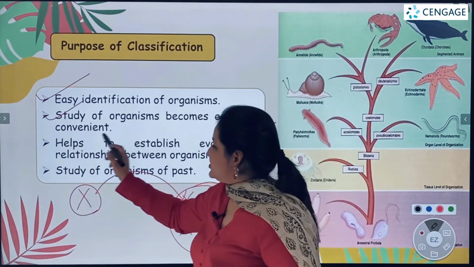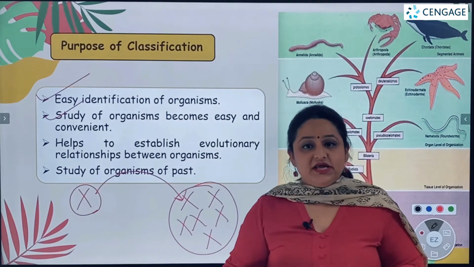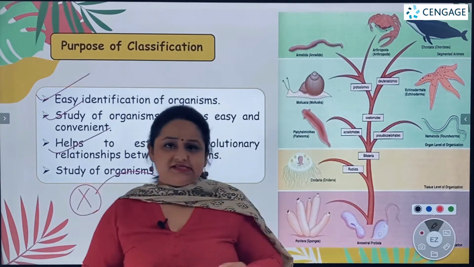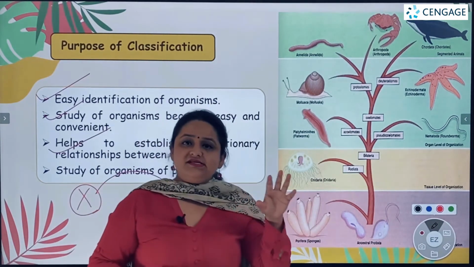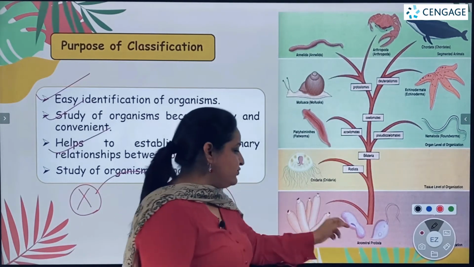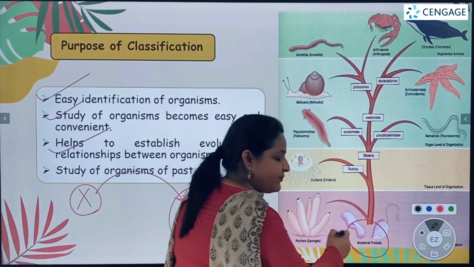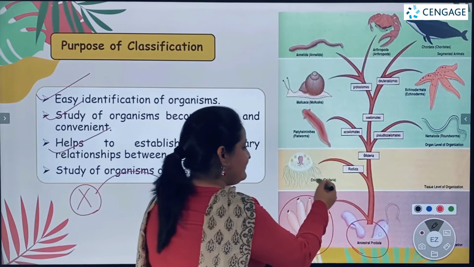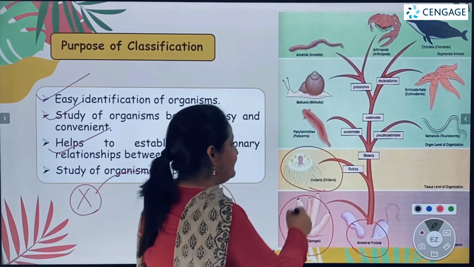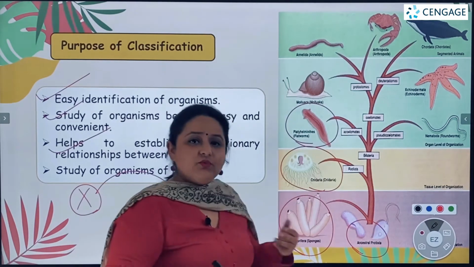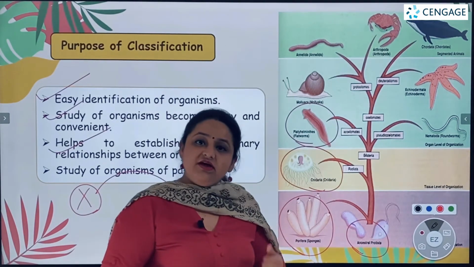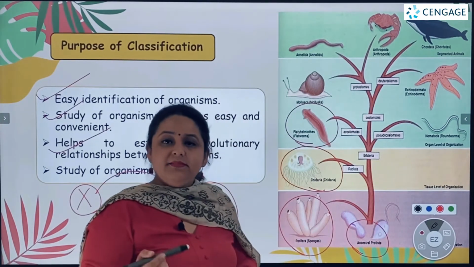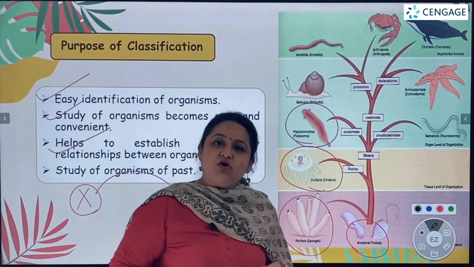Next, classification helps to establish evolutionary relationships between different organisms. If we look at this tree over here, we have classified the organisms into different groups. We have arranged Protista over here, Porifera over here, Cnidarians over here, Platyhelminthes over here. When we study them, we understand that these organisms are related to each other, because there are certain common characteristics among them all.